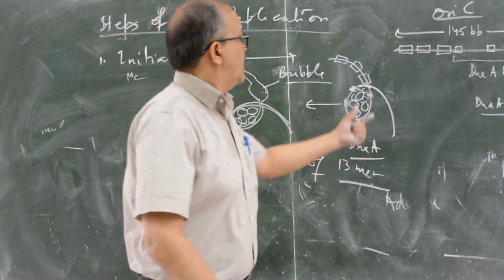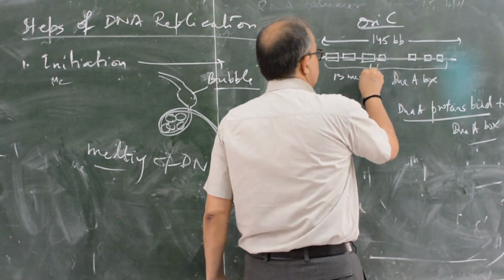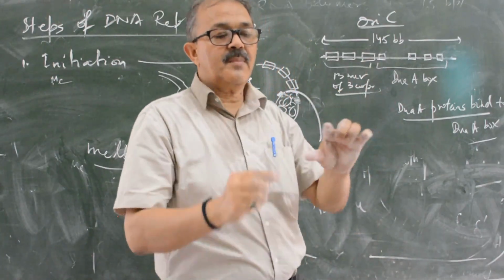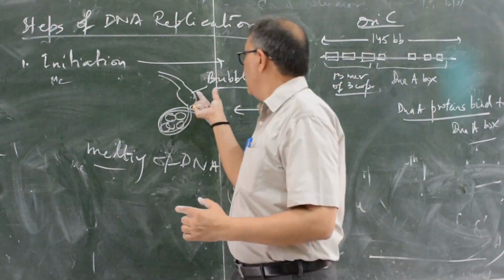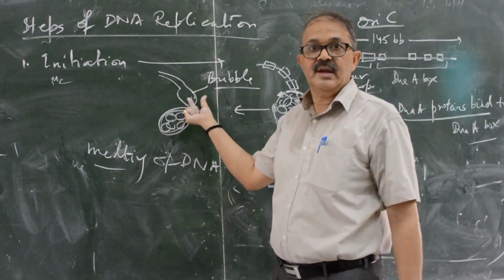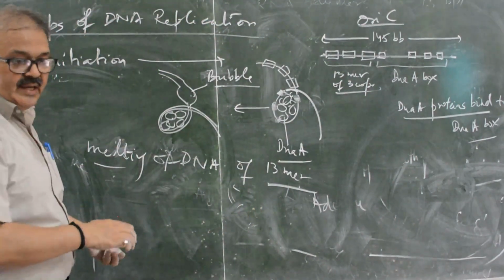So this is the 13-mer, 3 copies of the 13-mer. They form a bubble, and this is the origin point. This will create an origin. So that is your initiation.